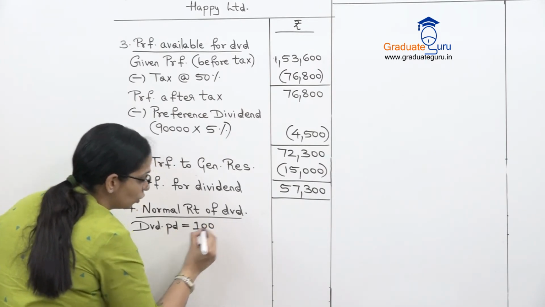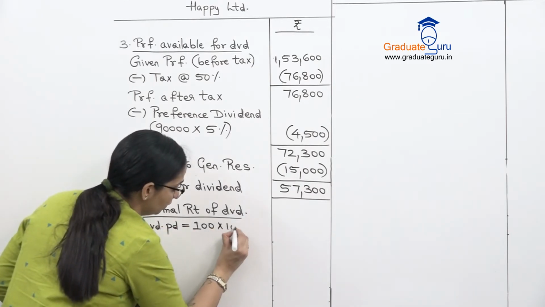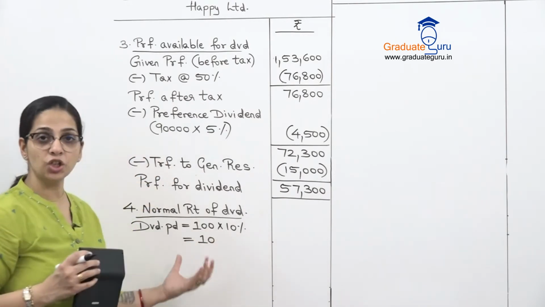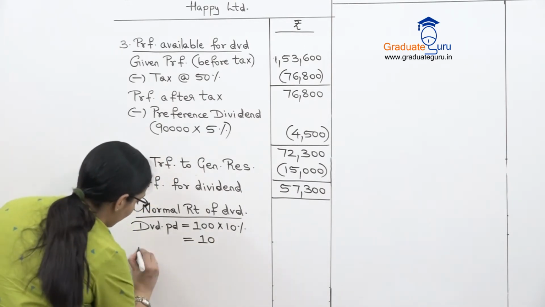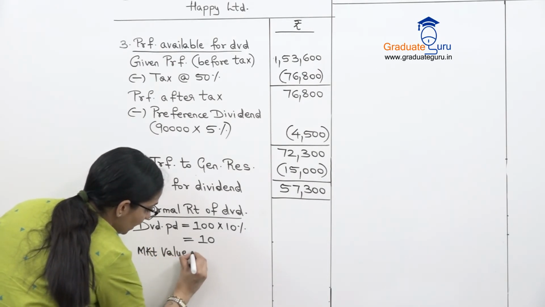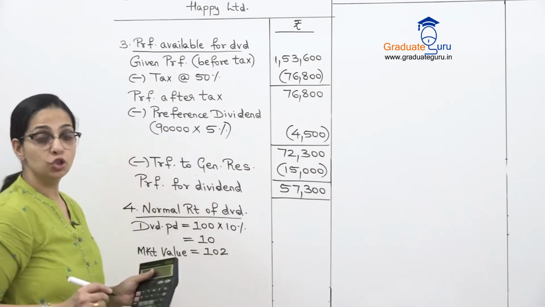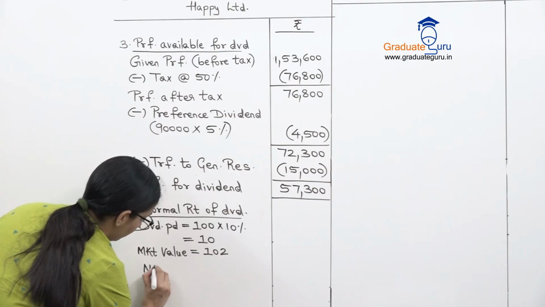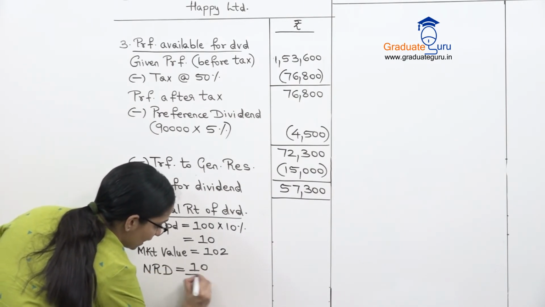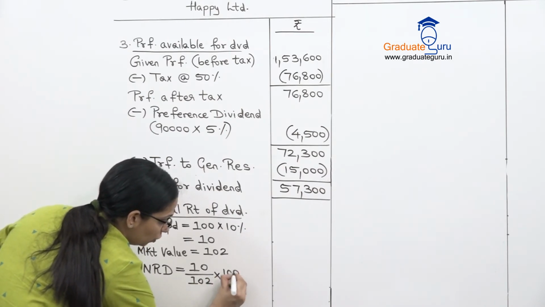Dividend is always calculated on your face value. So 100 into 10%. So that is 10 rupees dividend per share. And I will compare that with my market value given. दूसरी कंपनीज के शेयर्स की मार्केट वैल्यू है 102. So therefore, my normal rate of dividend, which is NRD, is 10 upon 102 into 100.